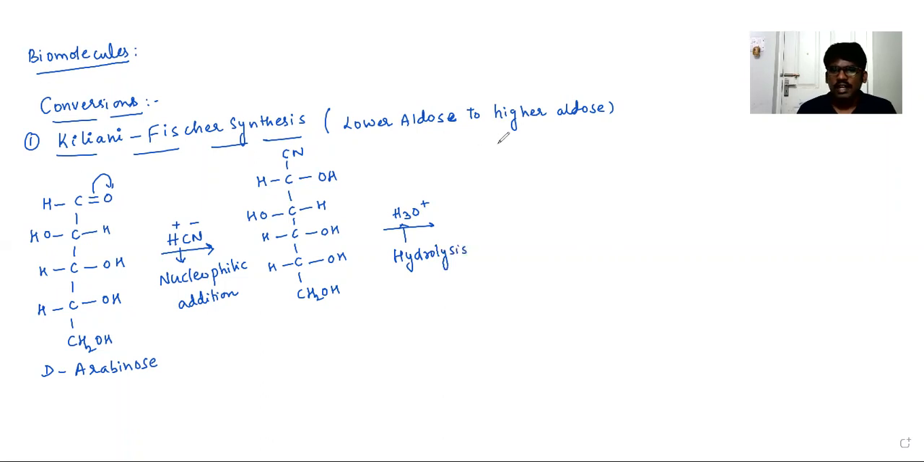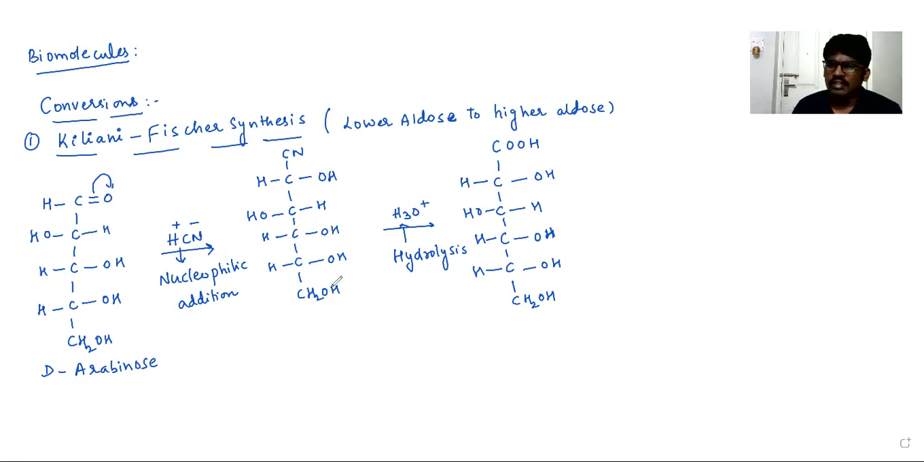On hydrolysis, cyanide can be converted into a carboxylic acid. This is the carbohydrate with the acid functional group. So now this carbohydrate consists of a carboxylic acid along with the alcohol groups also.